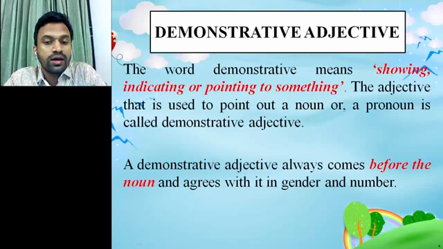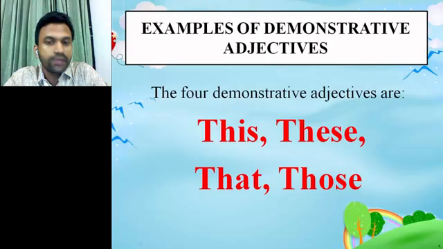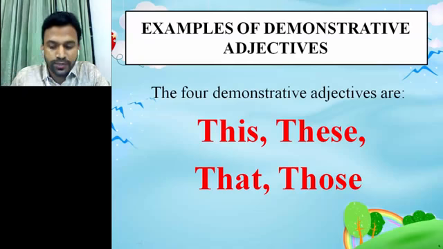So there is an important thing about the uses of demonstrative adjective. Let's know about it. A demonstrative adjective always comes before the noun and agrees with it in gender and number. We will know about it in details after some seconds. Now there are 4 examples of demonstrative adjective: this, these, that and those. Now we will know about the uses of these 4 demonstrative adjectives.